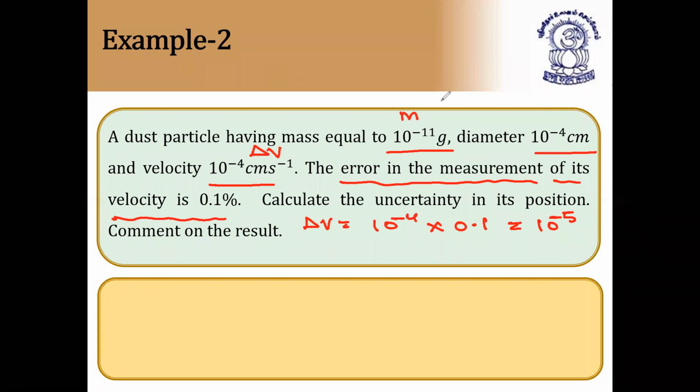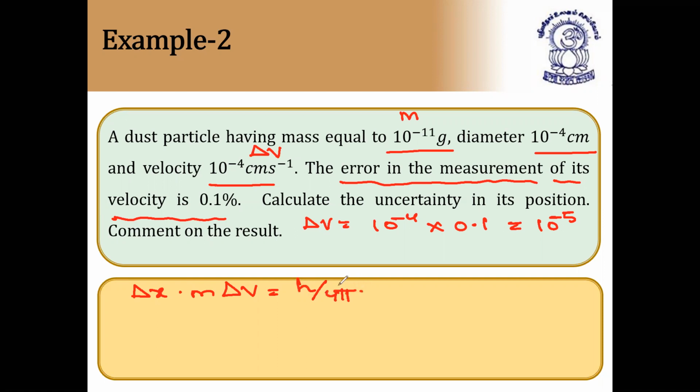And they have given mass also. They have given 10 to the power minus 11 grams. You can convert them into kgs. And velocity is given anyway, in centimeters per second. So straight away, 10 to the power of minus 4 into 0.1, that is 10 to the power of minus 5 centimeters per second. And they are giving all CGS units. Finally, you have to find uncertainty in position. The uncertainty in position will be in centimeters. So this we are going to discuss now. So delta x into m delta v is equal to h by 4 pi.